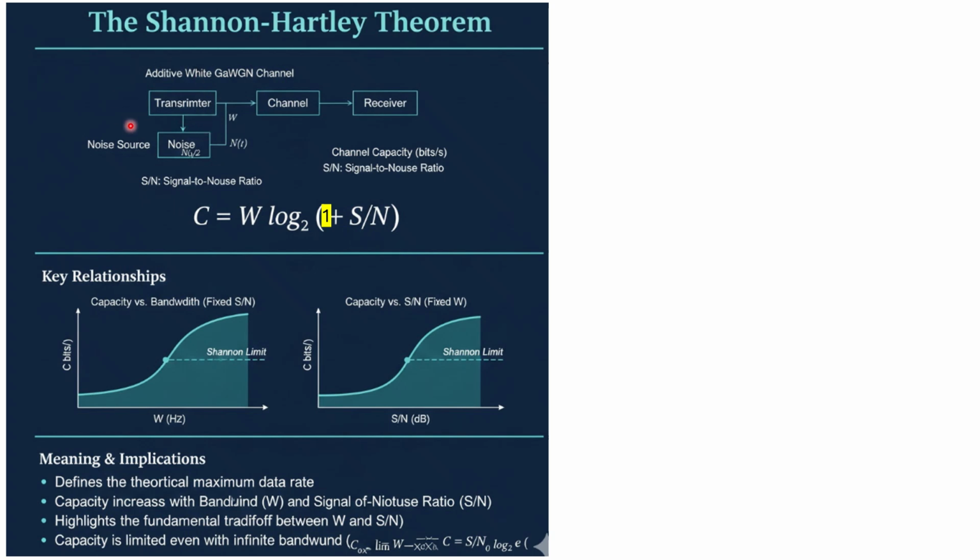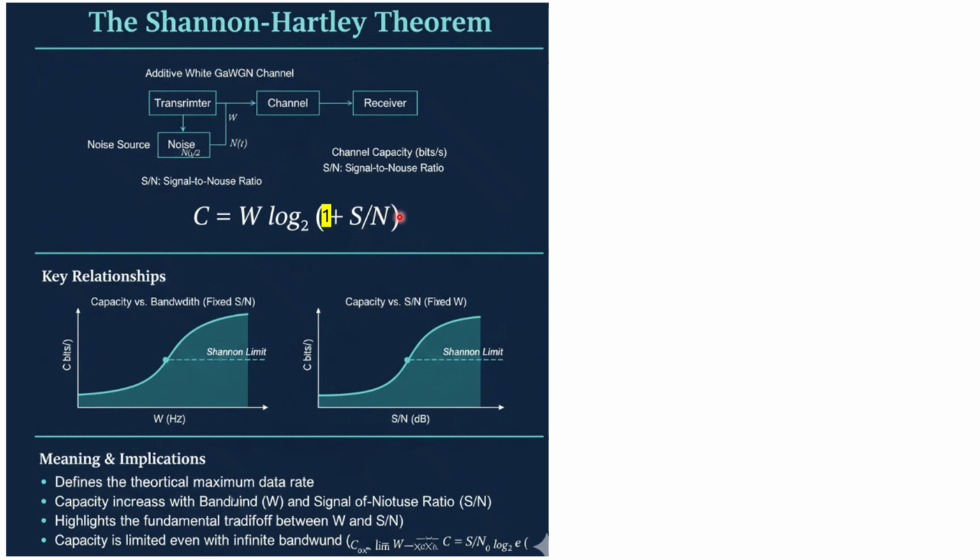What is the noise exactly? The transmitter will transmit the information, and your signal will propagate through the channel. But in this channel, additive white Gaussian noise will also be added, right? Some noise is definitely present in all types of channel, so you must include that noise.